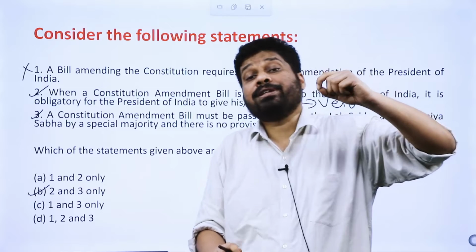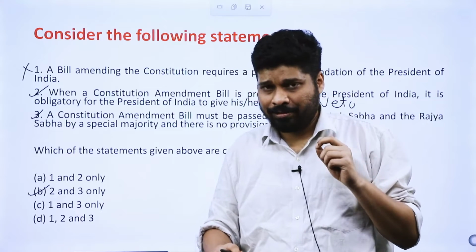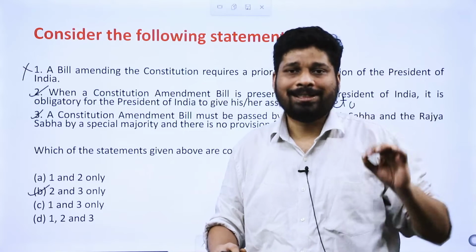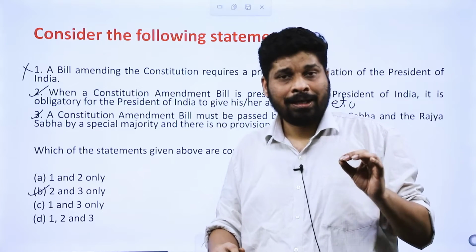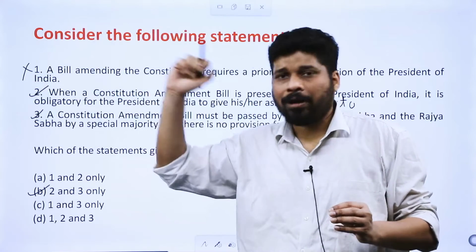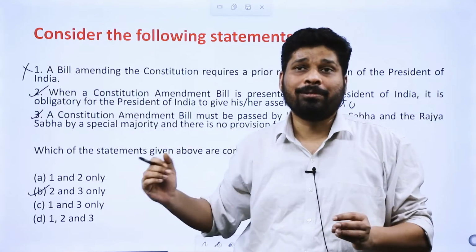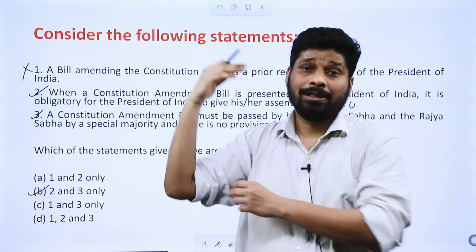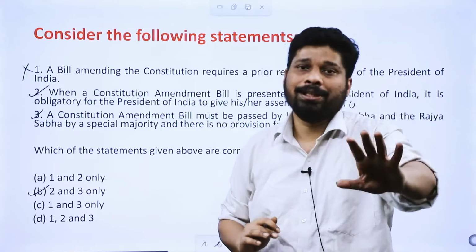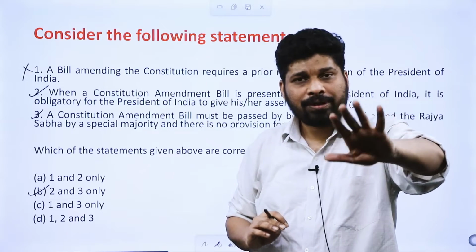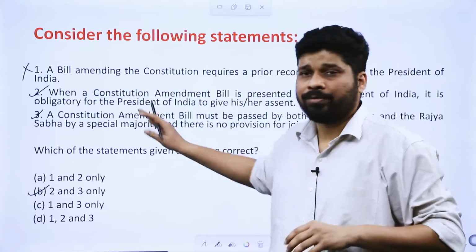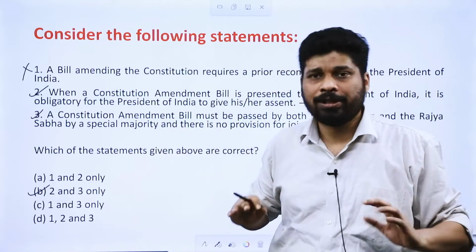They will think if President of India is basically symbol of both union and states, right? And hence if a power of state is compromised by constitutional amendment, obviously it may happen that president's recommendation may be required. ऐसा कुछ नहीं है, जो तुमने पढ़ा है ना वही है. Whatever you have read in your basic books, that is the ultimate knowledge required to clear prelims. Don't overthink, settle down in your knowledge.